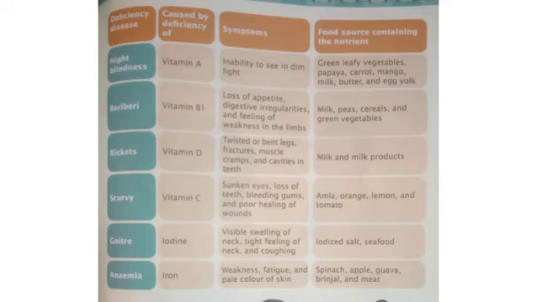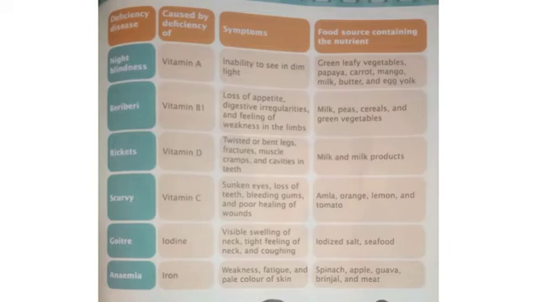Next one is beriberi, because of vitamin B1. Then what are the symptoms? Loss of appetite, digestive irregularities and feeling of weakness in the limbs. Loss of appetite means not feeling like eating food. And weakness in the limbs means weakness in the arms or legs of a person. Then what are the food items? Milk, peas, cereals and green vegetables.